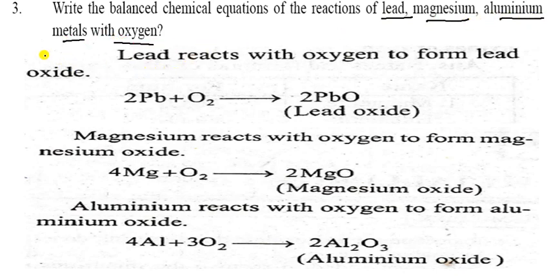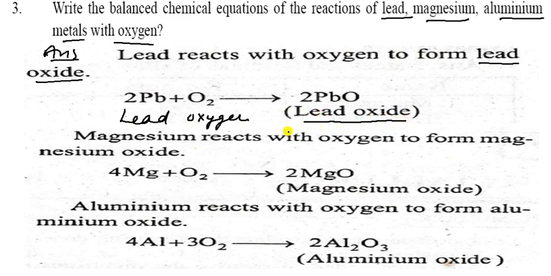So let us see here. You can write the answer. Lead reacts with oxygen to form lead oxide. As you have remembered, it is lead oxide. So you can see the reaction here. It is your lead and it is your oxygen. Whenever it reacts, it forms lead oxide.